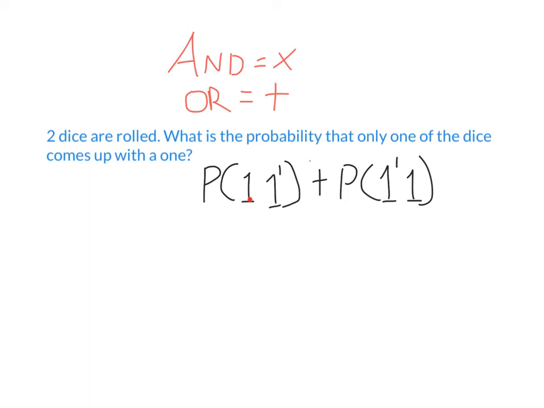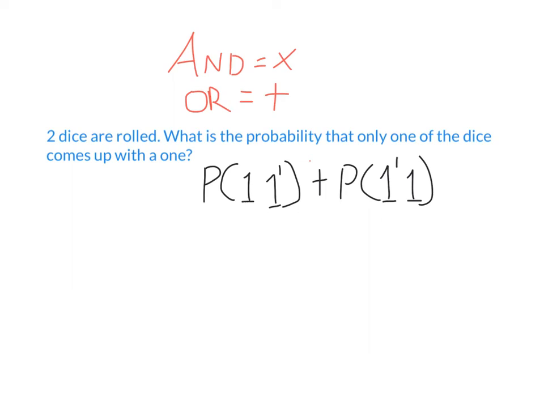So I can add the probabilities of these two events because they're mutually exclusive. I can't get a 1 on the first go and also not get a 1 on the first go. That doesn't make any sense. They can't both happen. So what I'm going to do is find this probability, and add them together. So what would be the probability of this, that I get a 1 and then not a 1? Well, these events are independent. If you roll 2 dice, the outcomes are independent. What you get on the first roll of the dice does not affect what you get on the second roll of the dice.